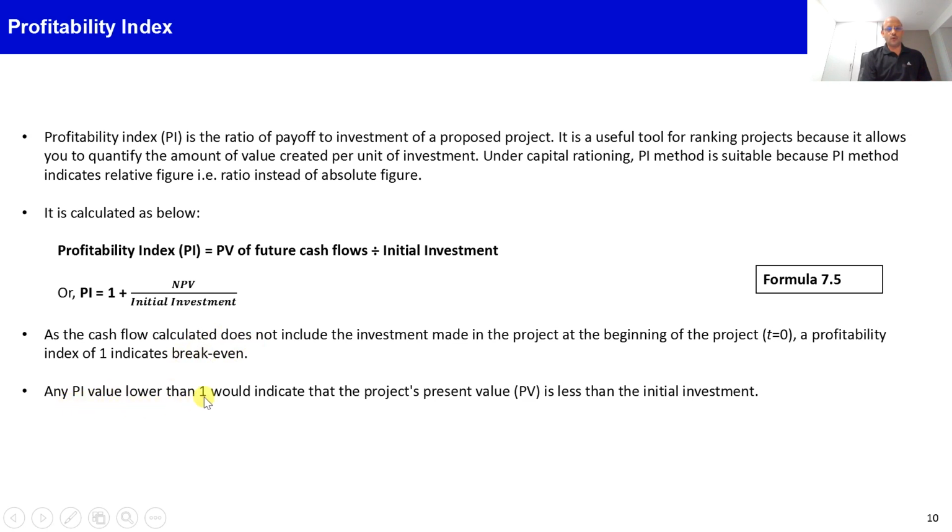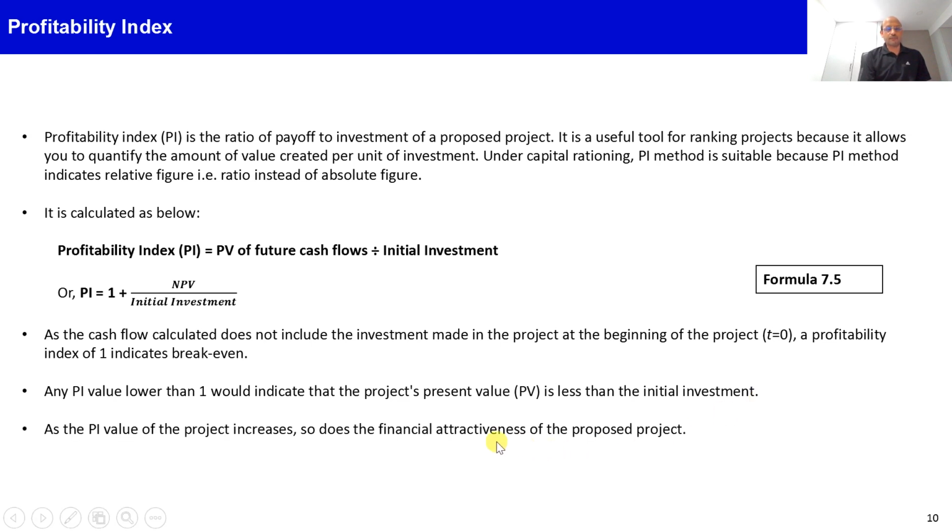If the PI value is lower than 1, the project's present value is less than the initial investment, so the NPV will be negative and the project should not be pursued. If the PI value is higher than 1, the project is generating a positive NPV, or the present value of the future cash flows is higher than the initial investment, so the project may be pursued.